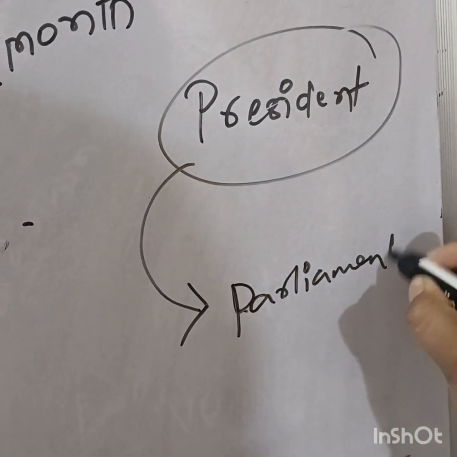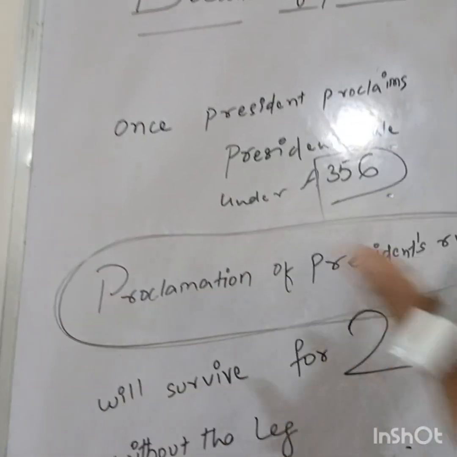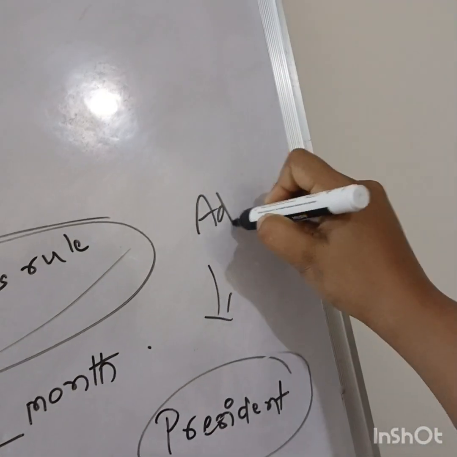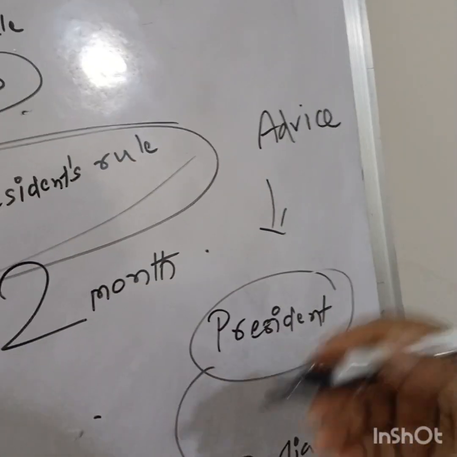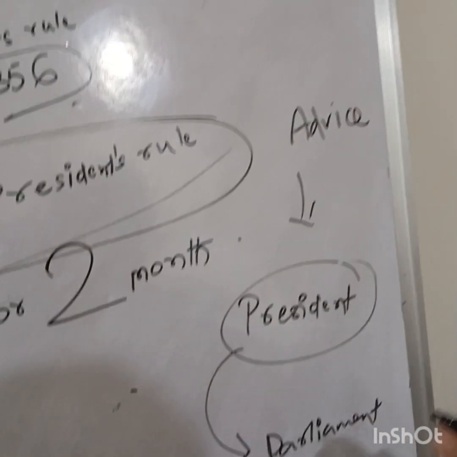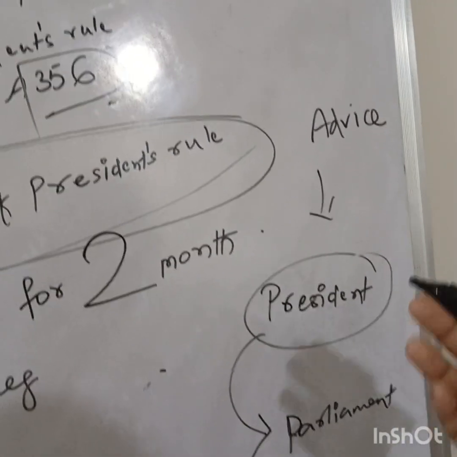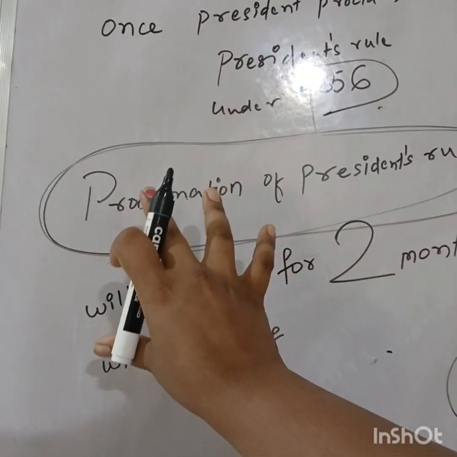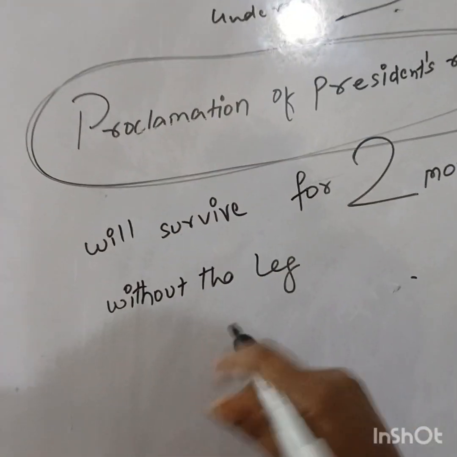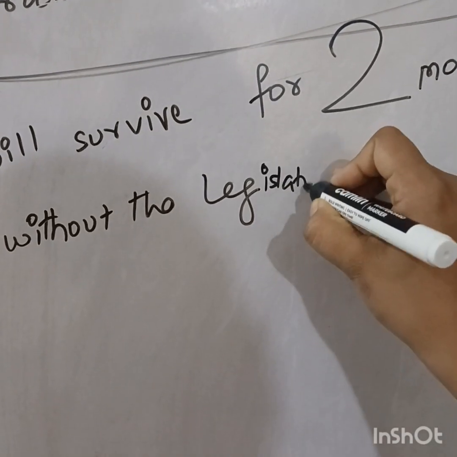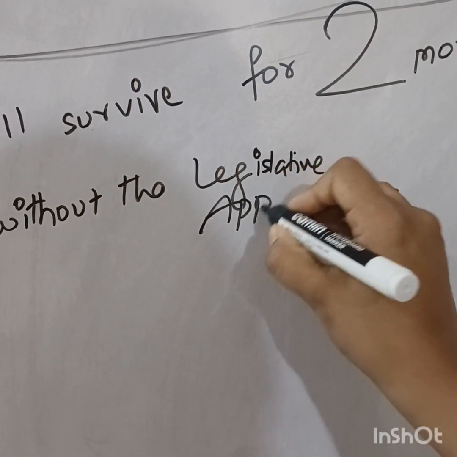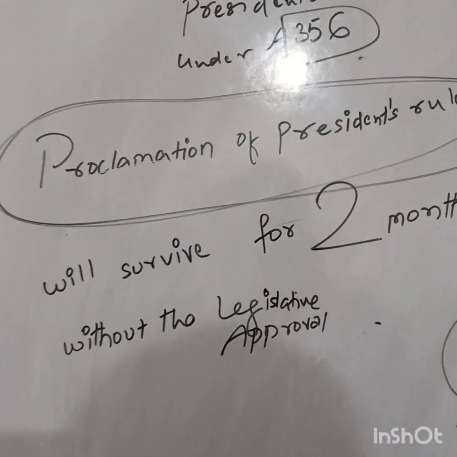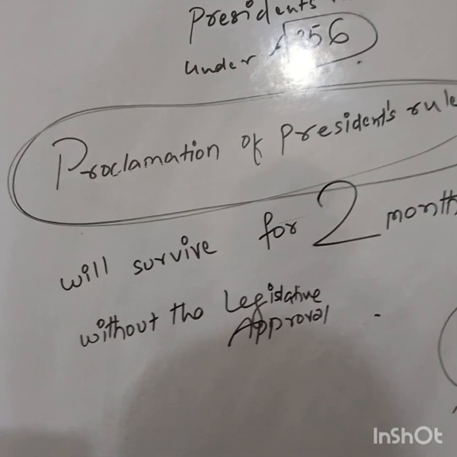Hence, yes, he proclaimed. Once he got the advice from the cabinet, as we saw in the last class, the president proclaims. He may proclaim, since this is the last resort. Once he proclaims, this executive order, this proclamation of president's rule, can survive without the legislative approval for 2 months.